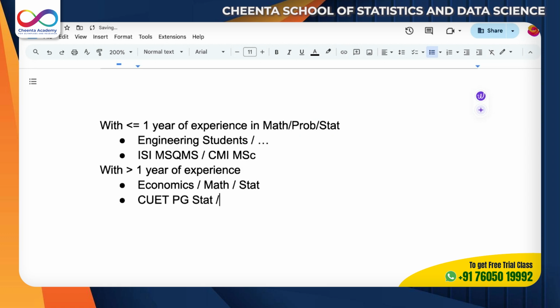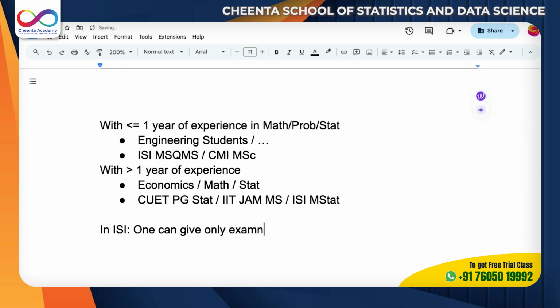So if you want to build a career in data science and statistics, that's what I'm focused on. Now, this is not true for others. Stat, IIT JAM MS, and ISI MStat. Now, coming to the statistics people, I think all the statistics people should give all these 5 examinations. Rather, in ISI, one can give only one examination. So you have to choose which examination you want to give, either ISI MSQMS or ISI MStat.